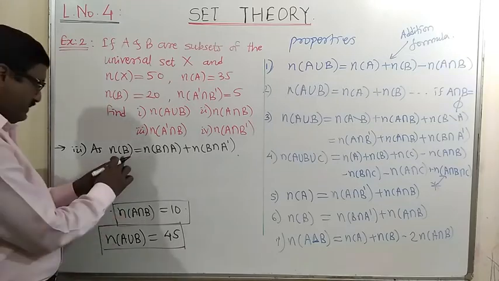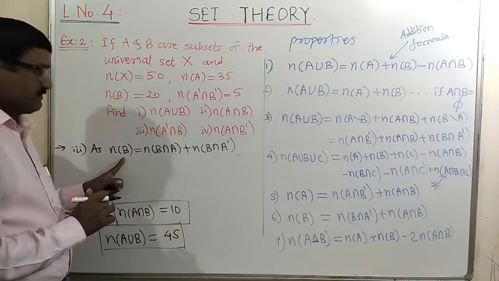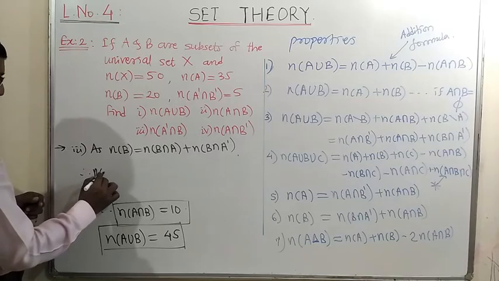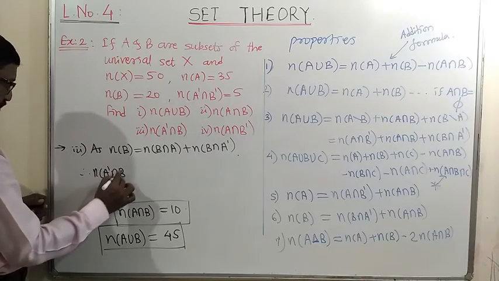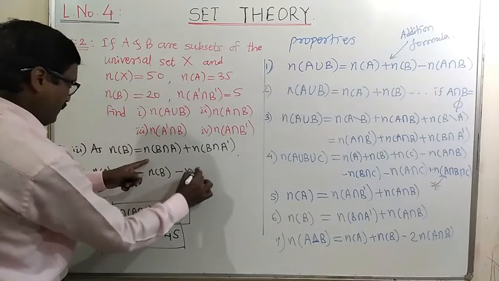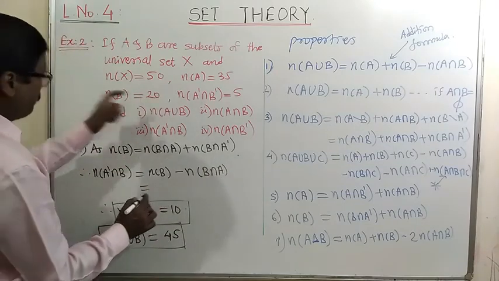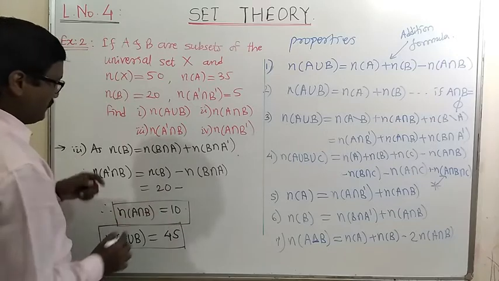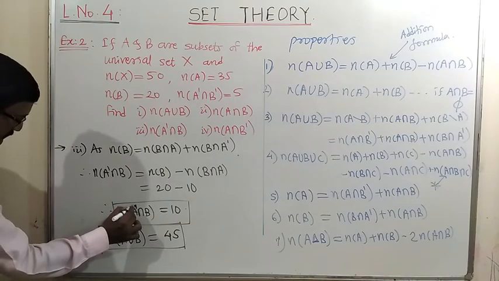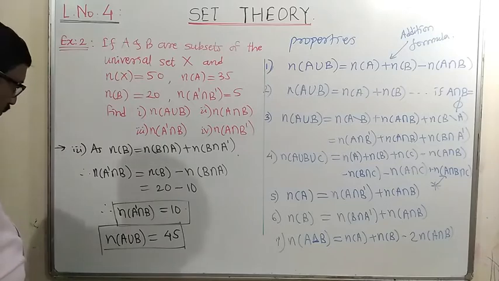Remember this formula as this event B occurs with A or without A. Okay, in this way you can remember this. So here we get the number of elements in A complement intersection B. This is equal to n(B) minus n of B intersection A, or A intersection B. n(B) is given as 20 and the intersection has 10 elements. So we get a similar answer, that the number of elements in A complement intersection B is again 10.